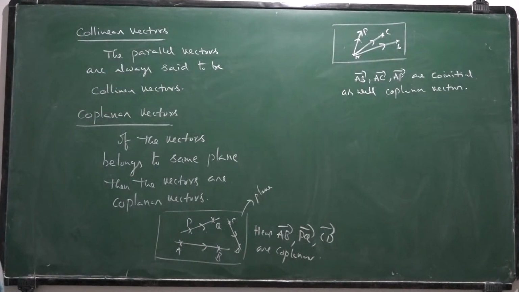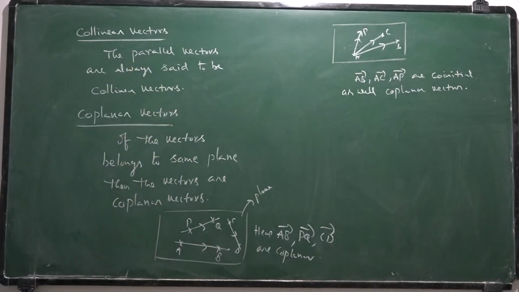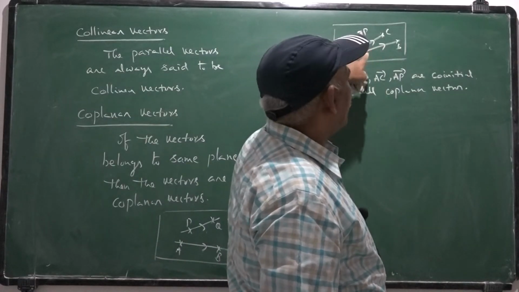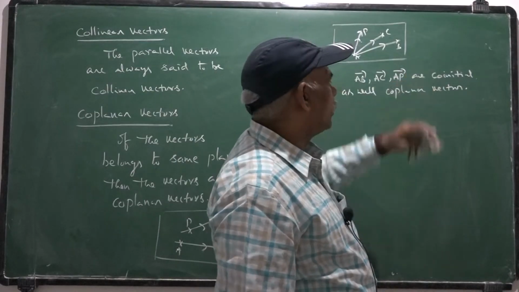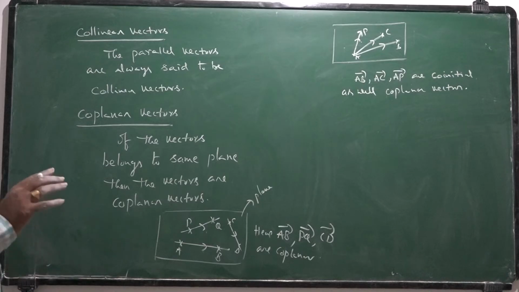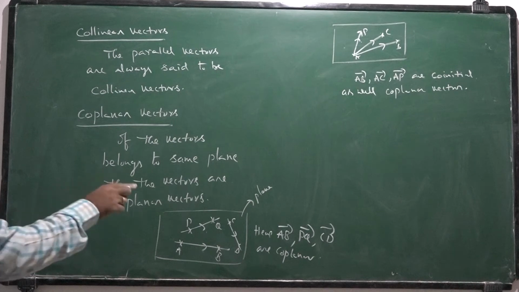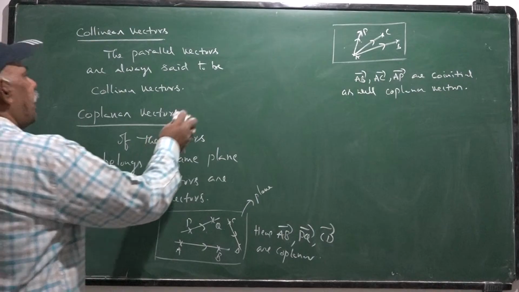They are not co-initial. So here it is also coplanar, and there the three vectors are coplanar. But here for all the vectors the initial point is the same. Hence they are coplanar vectors as well as co-initial vectors. So co-initial vectors need not be coplanar. Similarly, coplanar vectors need not be co-initial vectors. That should be observed.